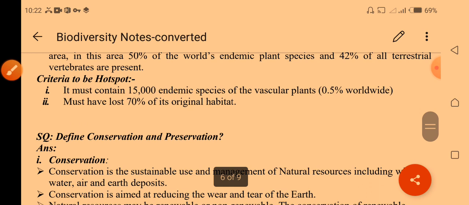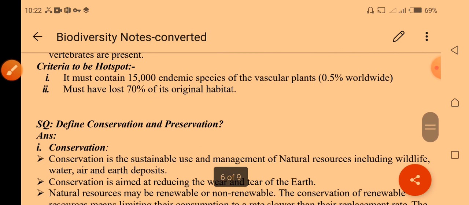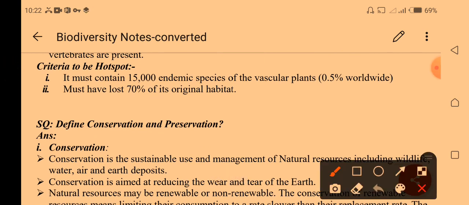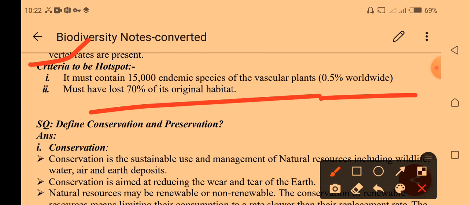So we will move further. Criteria for a hotspot: it must contain 15,000 endemic species of vascular plants, which means 0.5% of the worldwide total. It must have lost 70% of its original habitat. Most of these species have lost their original habitat due to environmental conditions and certain other factors.